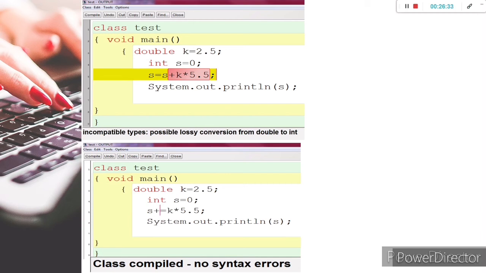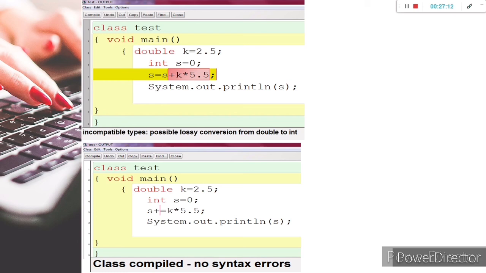Logically, we always say a equal to a plus 1 and a plus equal to 1 both execute the same, 100% they execute the same, but technically they are different. You can see why with this example. Without the shorthand operator, the same expression gives an error, but with the shorthand operator, there is no error.